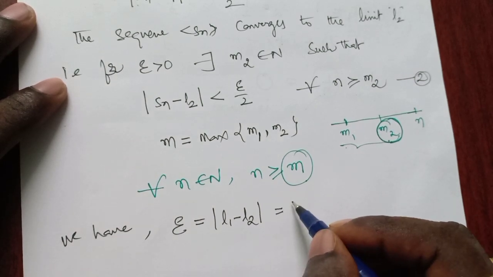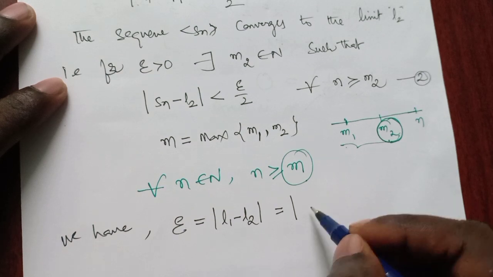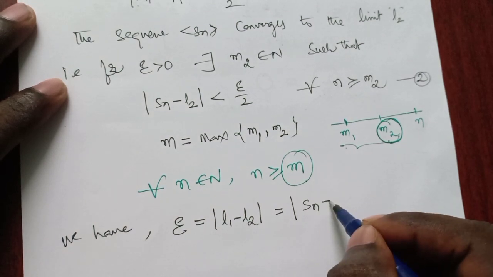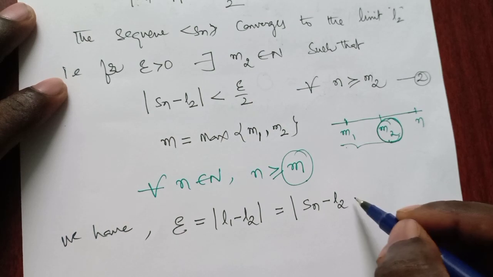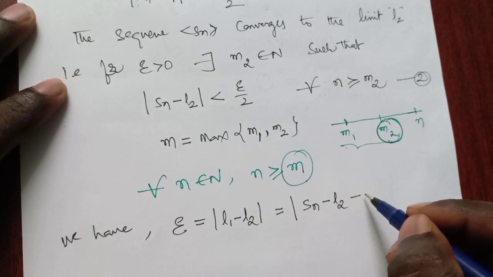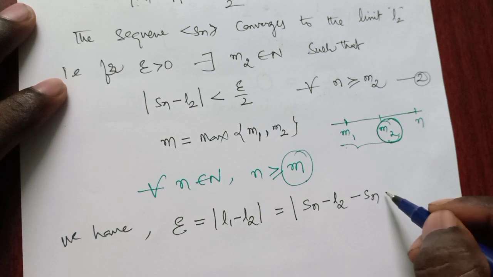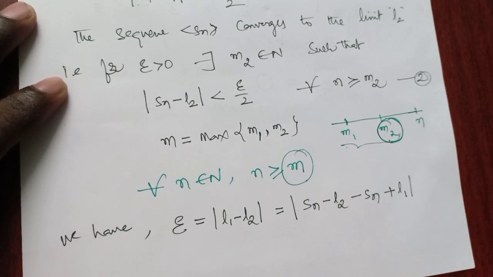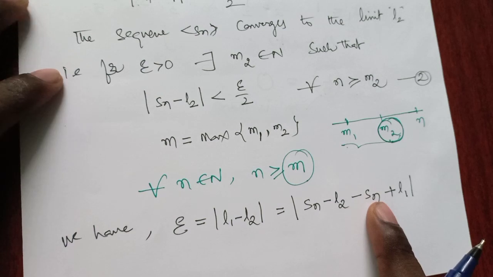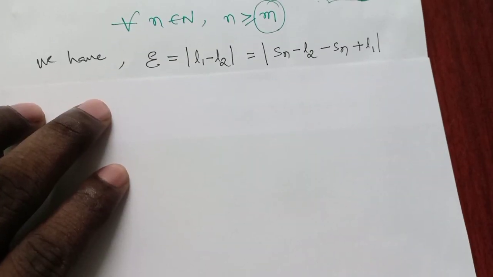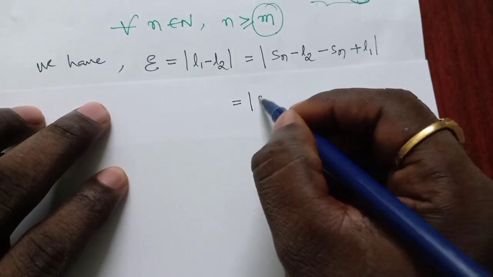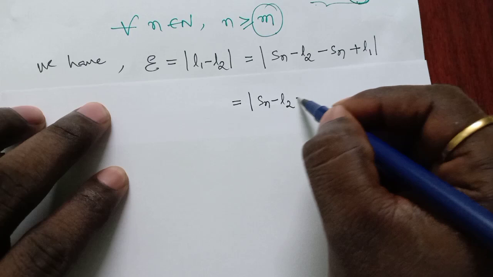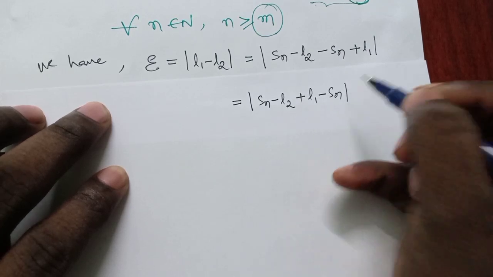Clearly it can be rewritten as modulus of Sn minus L2 minus Sn plus L1, adding and subtracting Sn. So I can write it as modulus of Sn minus L2 plus L1 minus Sn.